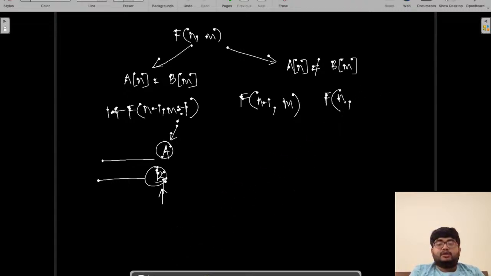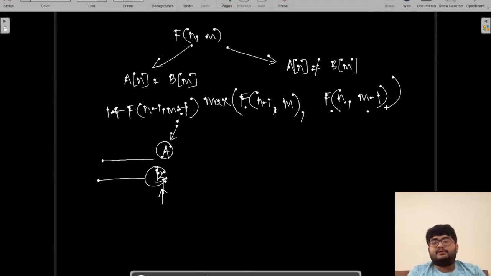What do we want? We want the longest common subsequence, right? Now what does this return? This returns the longest common subsequence for the first n minus 1 characters from a and m characters of b. This returns the longest common subsequence for the first n characters of a and m minus 1 characters of b. What do we want? We want the longest of them. So we want the maximum of these two. So this is the final recursion that we obtain.